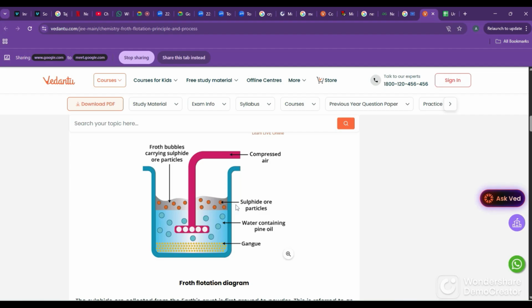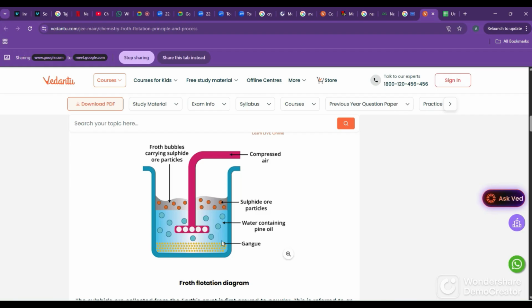A large tank is taken. Now when you see these pictures, don't imagine these are our small cups and beakers. These are large tanks. They'll be as big as your water tank, or bigger than that, because these are for tons of the ore, not kgs. Tons of ore will be processed at once. So it is a very large tank.